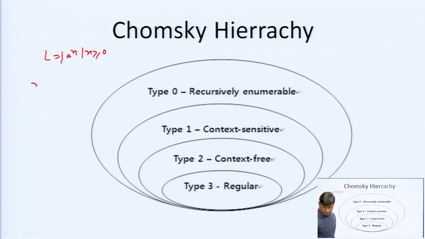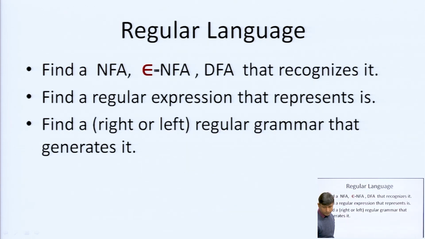See here, what is the meaning here? If any language is in type 0, that cannot be accepted by the push down automata, cannot be accepted by the finite automata. See here one example. This regular language, you know the regular language is there, for that we can have epsilon NFA, we can have DFA, we can have regular expression, also we can have right linear regular grammar, left linear regular grammar. So, we will take an example here.